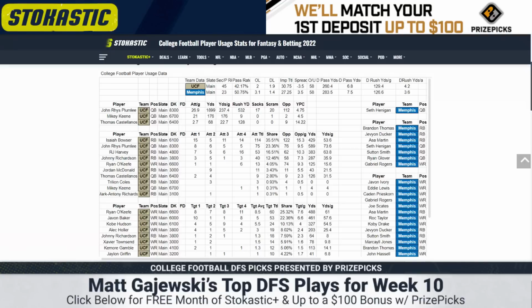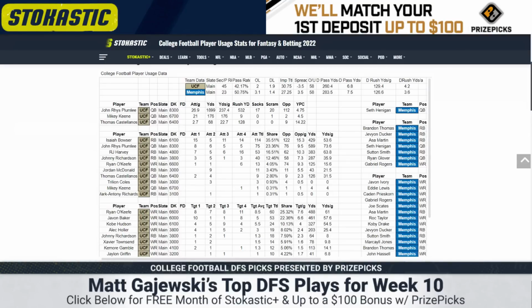UCF plays fast. They're 45th in pace. They're run-heavy, 42% pass rate, which helps Plumlee, honestly. If he doesn't play, I think they go a little more pass heavy with Mikey Keene, who actually played really well last week. He had a terrible 2021 season, but pretty good to start this past year. He's got better weapons. So probably not going to play him, but an outside consideration. The problem is this is a late game, so you're probably going to have to wait on this news unless something breaks.